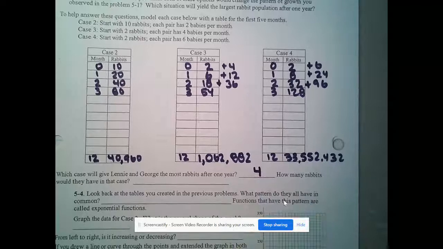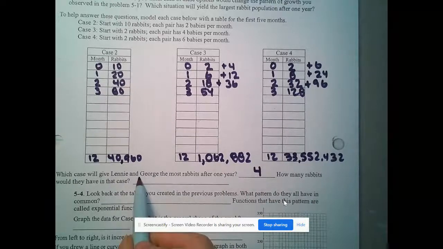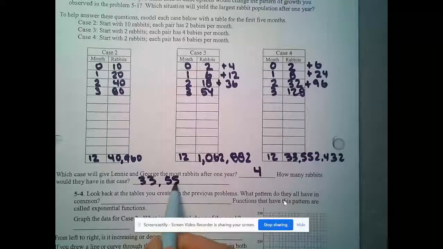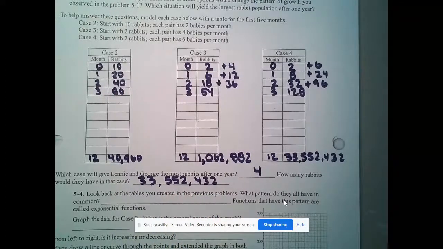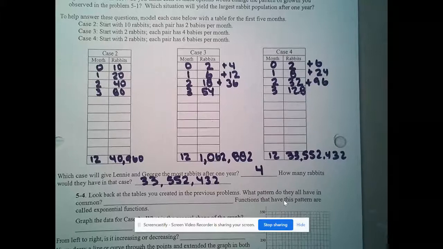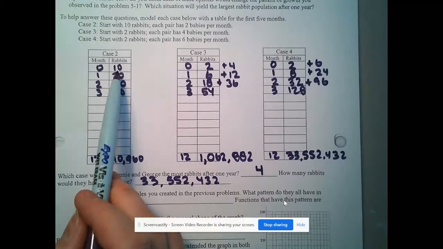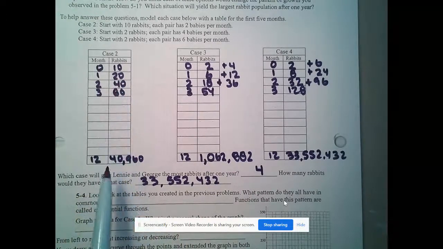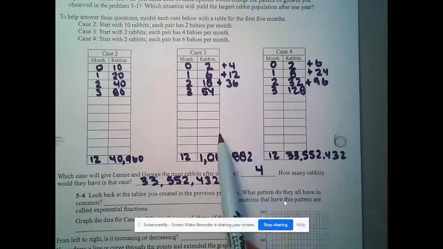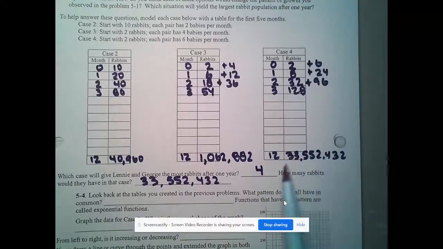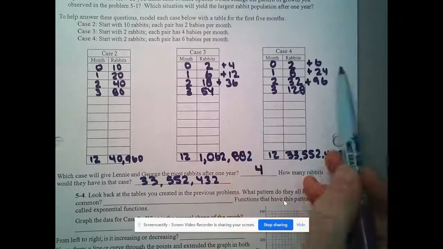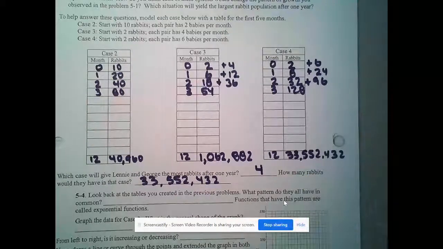It's case 4. And how many will they have? That is the 33,552,432. So it's not the starting value that gets you to a higher number, right? Here we started with 10, but since they were each only having 2, it didn't grow as fast. Here, when they were each having 4 babies, grew faster. Here, when they were each having 6 babies, grew faster. So you will notice that the numbers that we're adding are going up by more quicker.